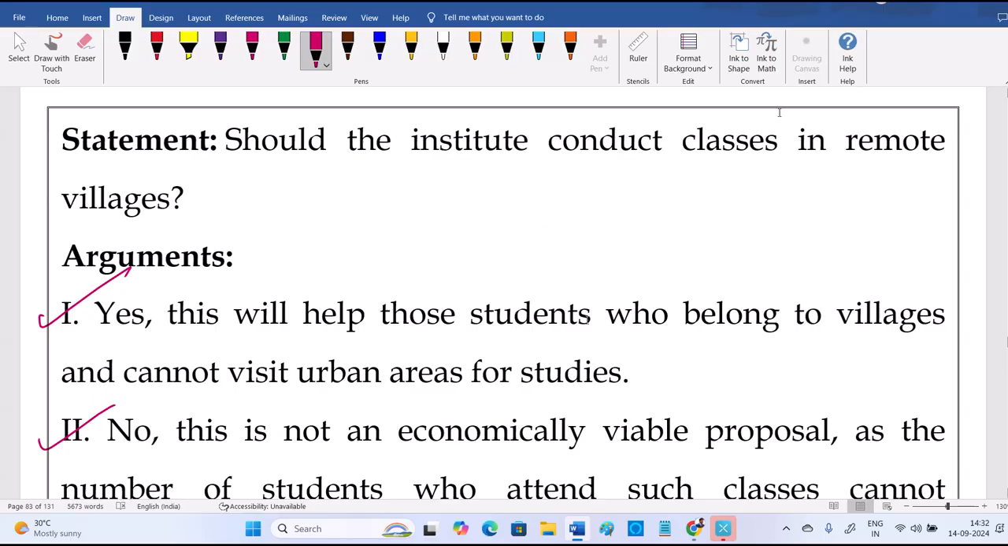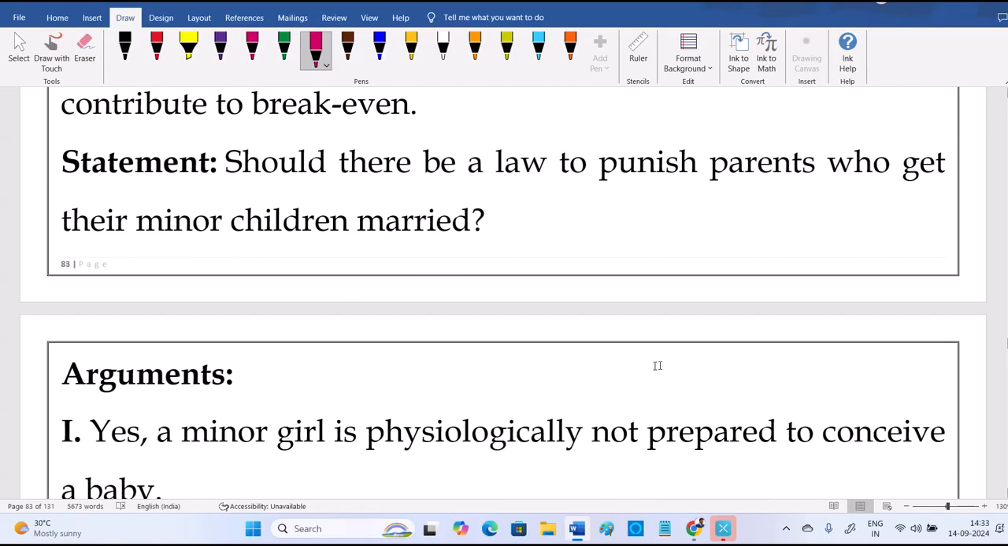Okay, so both arguments are strong. Here, not correct, not wrong. Strong or weak, here we want only strong arguments. Strong. Next one.